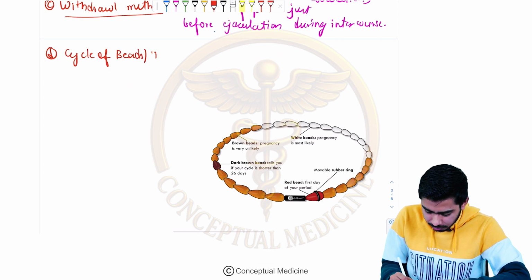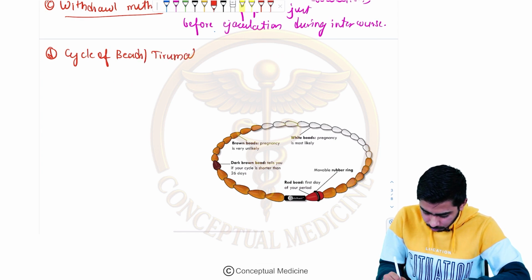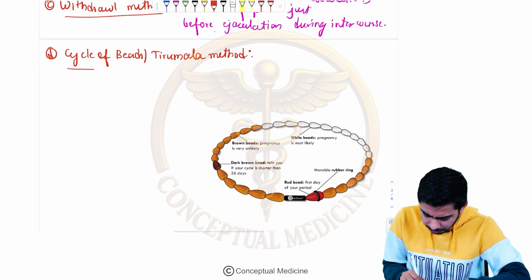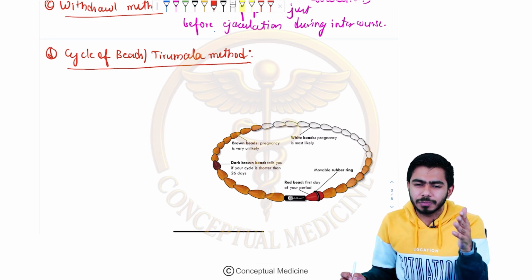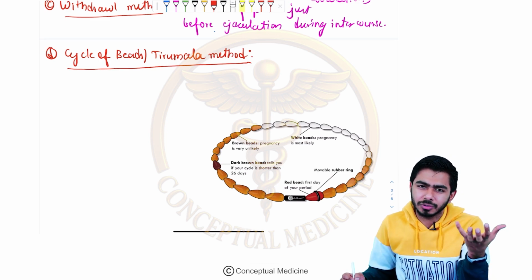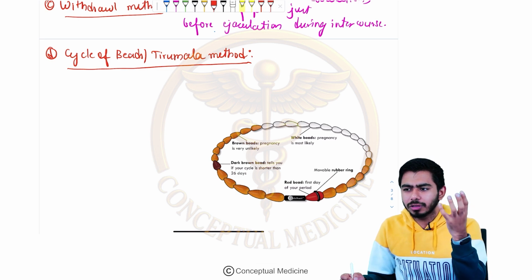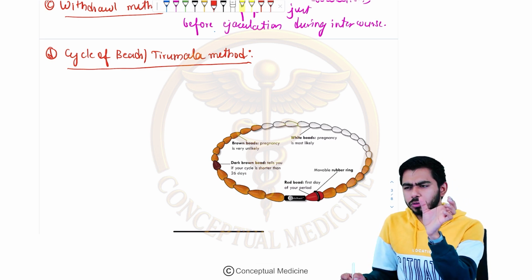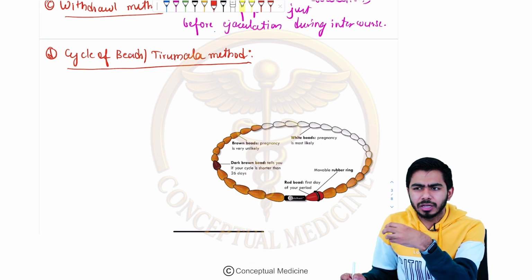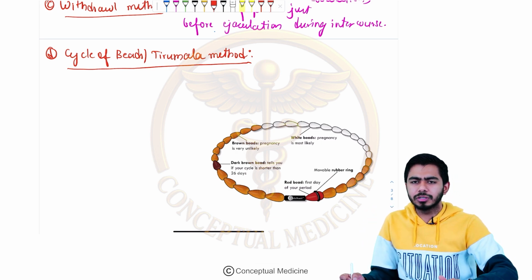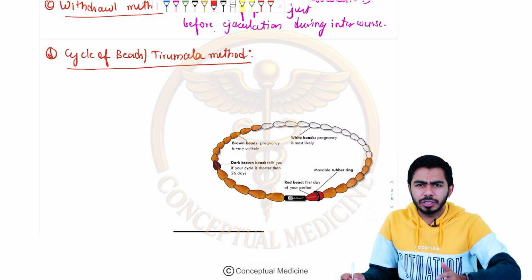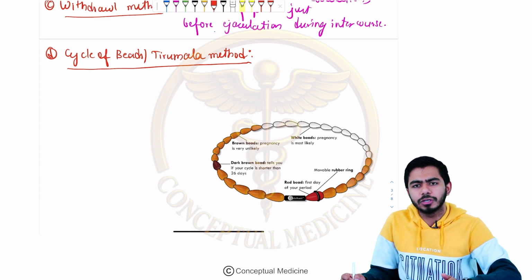The next method of contraception is the cycle of beads, or Standard Days method. Here is a caution, a disclaimer for this particular method. We are talking about the natural methods only. The disclaimer is, first of all, that it is used for women who are not literate, in poverty areas or villages where the literacy rate is poor, or for uneducated women.